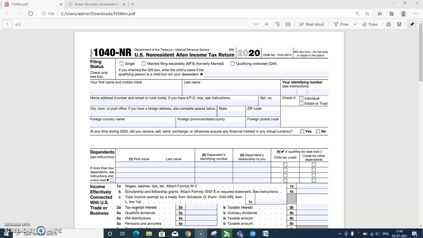Please note that if you were a non-resident alien student, teacher, or trainee who was temporarily present in the United States on an F visa, J visa, M visa or Q visa, you are considered engaged in a trade or business in the United States. You must file Form 1040-NR, the US non-resident alien income tax return. These are basically exempt individuals. They come under the exempt individual category.